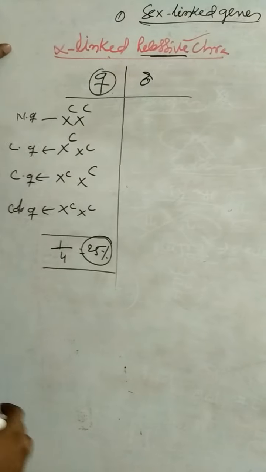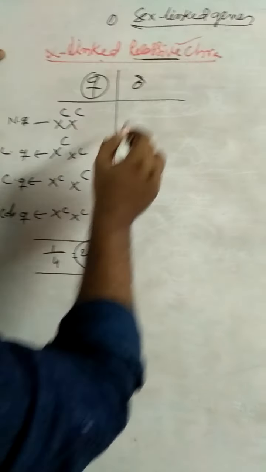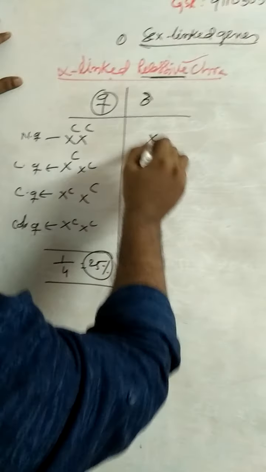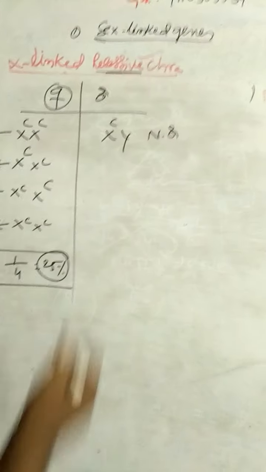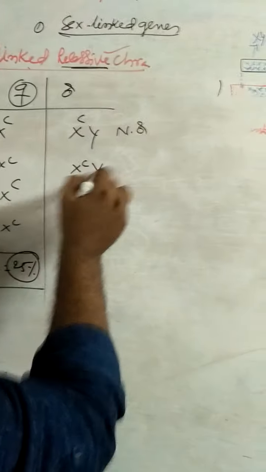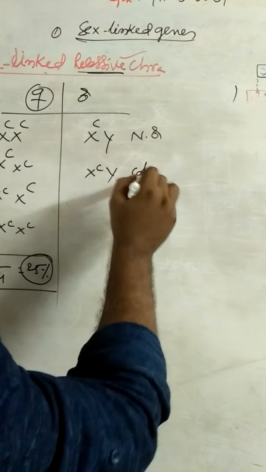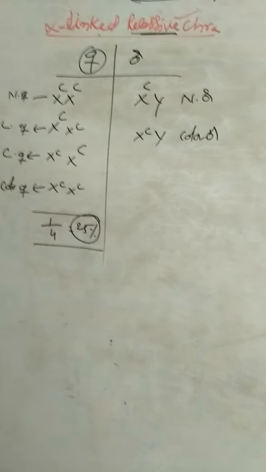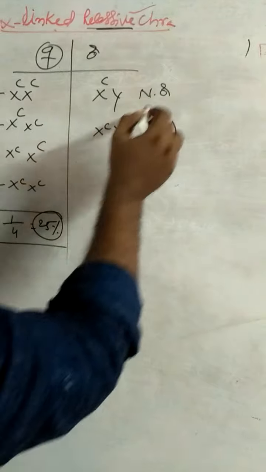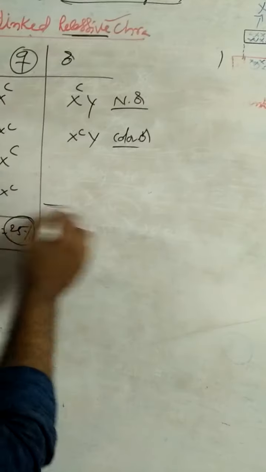And coming to males, in males X and Y: X capital C Y, normal male, and X small c Y, colorblind male. These X-linked characters are not present on the Y chromosome. So here there are two chances: one is normal and the other is colorblind. So color blindness in males is 1/2, that is equal to 50%.